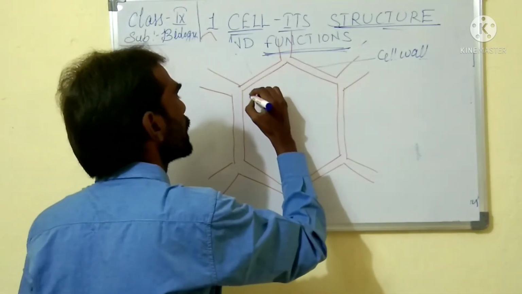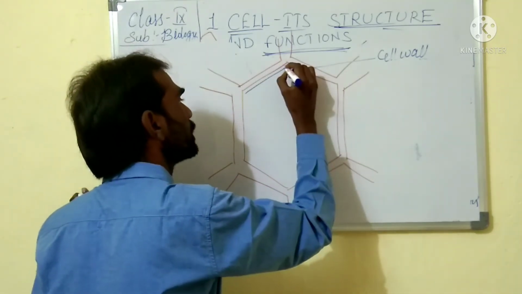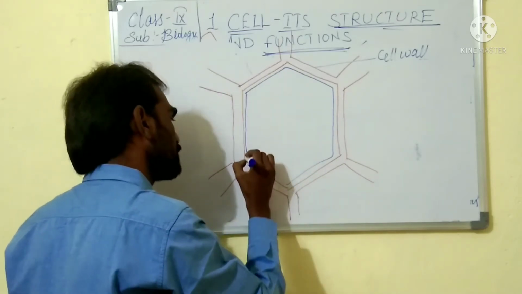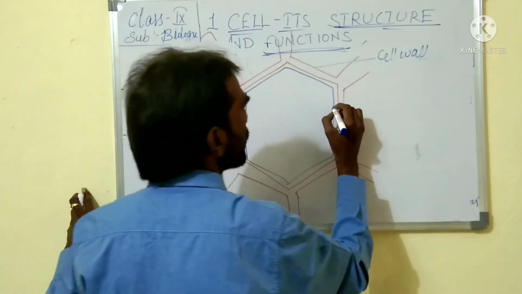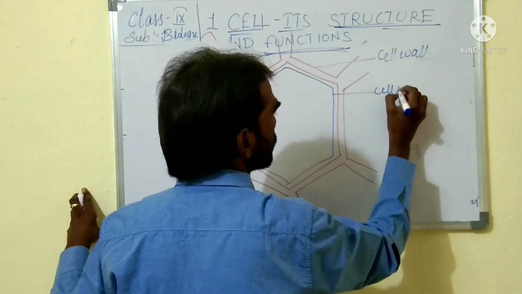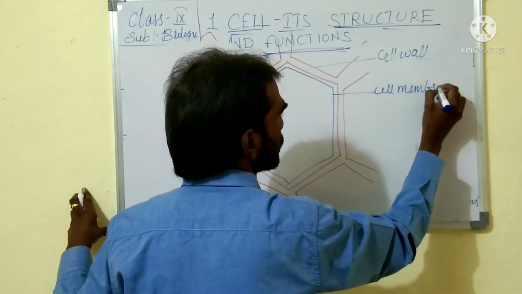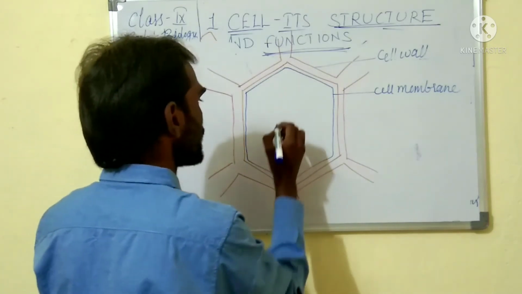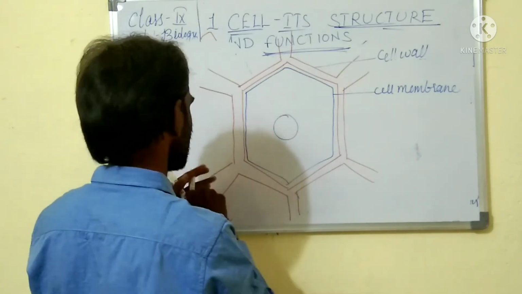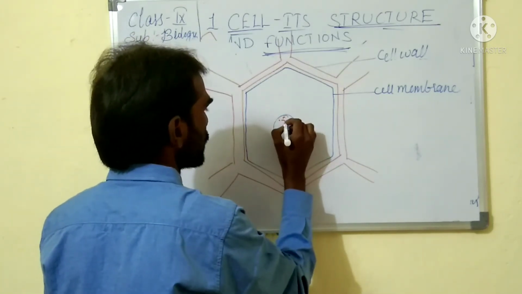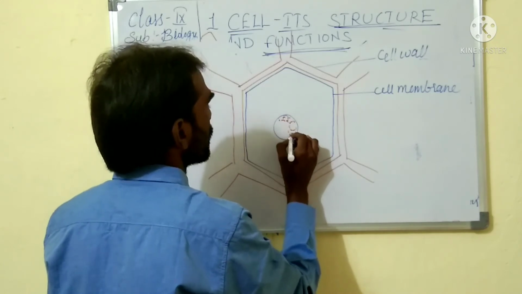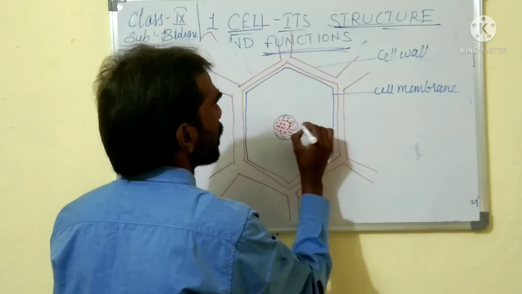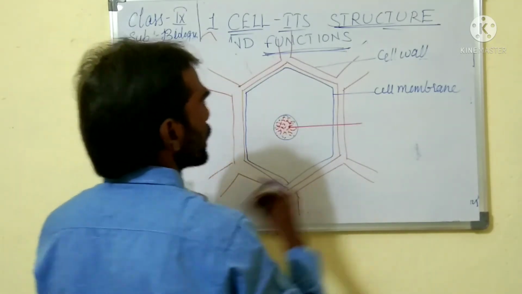Around this cell wall, you can see another thin layer, which is called the cell membrane. Second to that, you can see a centre with circular dots, a thick dotted portion, and this forms your nucleus.